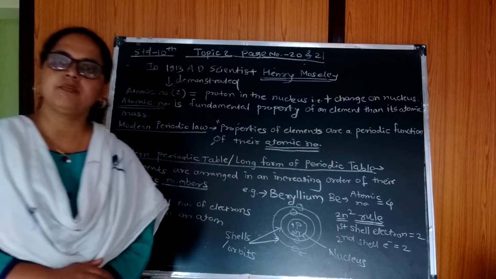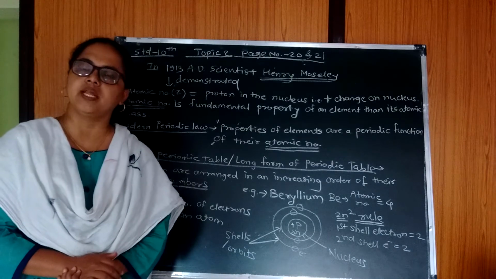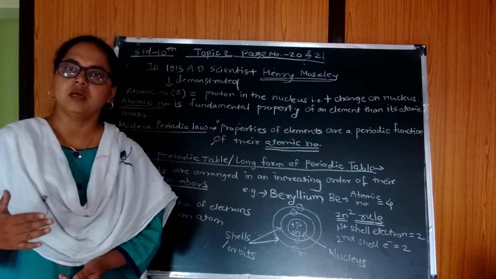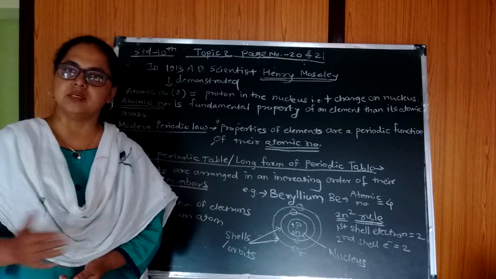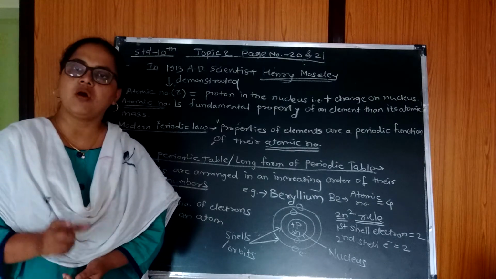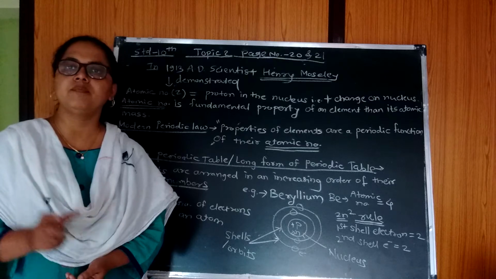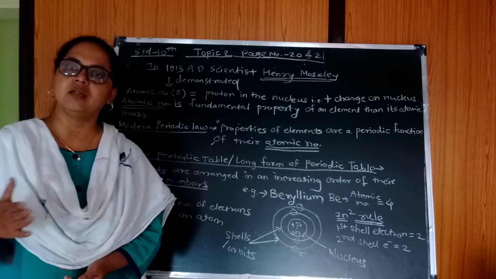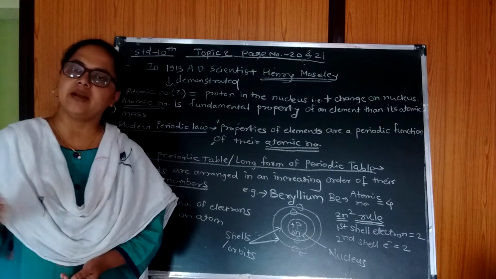The next point on page number 20 is the modern periodic table. We have seen how different scientists classified the elements on the basis of atomic mass. But today all scientists are using the modern periodic table. They are not using the classification done by Dobereiner, Newlands and Mendeleev.